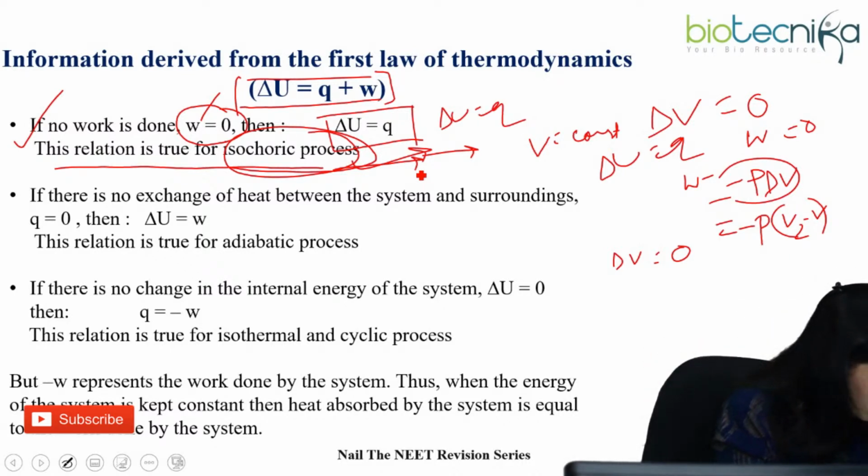What you have said, Kriti, I couldn't understand your comment. You can comment again, okay?